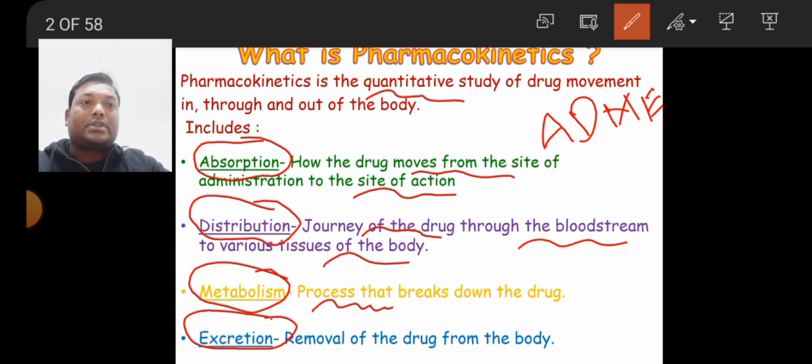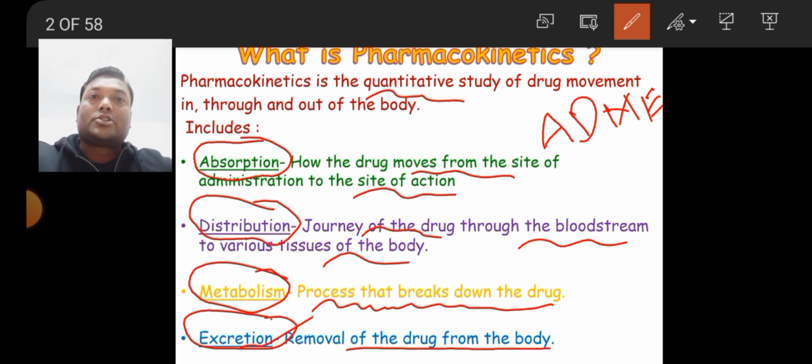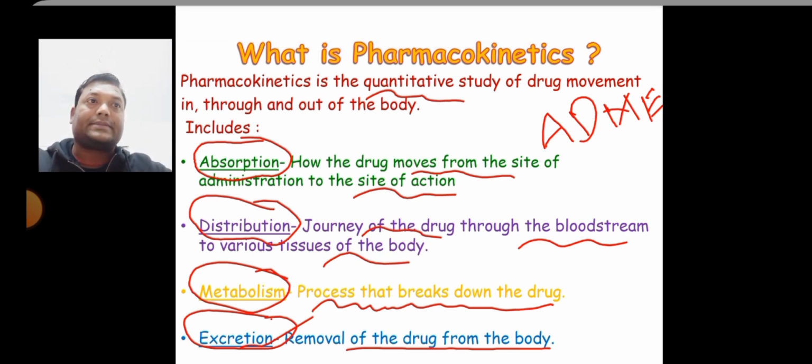Metabolism is the process that breaks down the drugs. Metabolism is basically a transformation of the drug from one phase to another. Lipid soluble drugs are converted into water soluble metabolites, and water soluble metabolites are easily excreted from the body. So metabolism is basically a biotransformation. Then excretion is the removal of the drug from the body. So we can quantitate the drug in a pharmacokinetic study. That's why you can say pharmacokinetics is the quantitative study of the drug movement in and throughout the body.